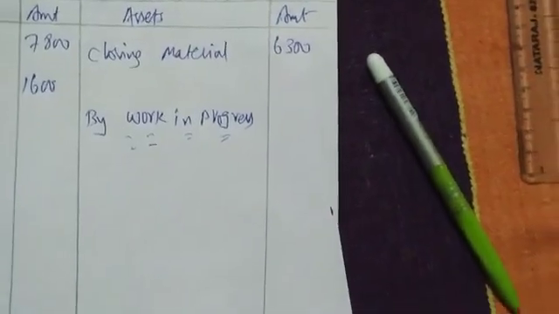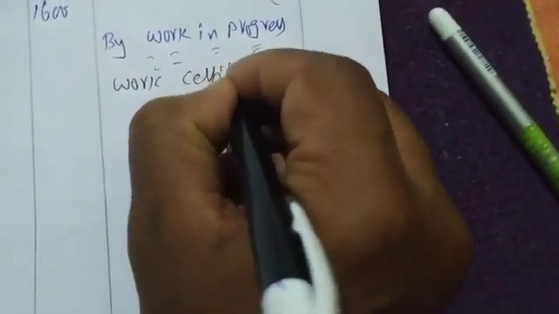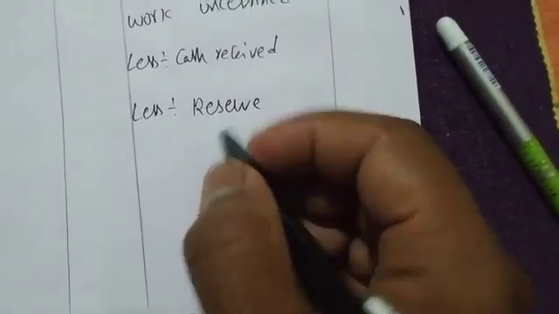So I am writing here. First I will write work certified. This is a format which is given by the institute. Work uncertified. Then you have to deduct less cash received, then less transferred to reserve. Right? It will be transferred to profit and loss account. Total profit will transfer some amount. That we have to do right here.